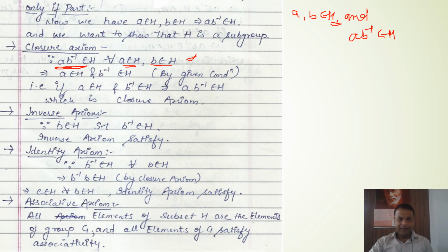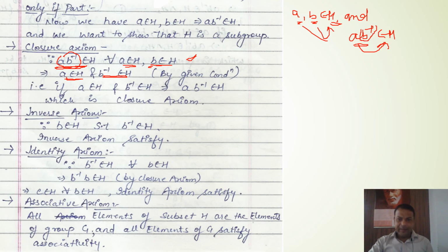Now we are assuming it. As we are noting here, the composition AB inverse is available in H, and A and B are also available in H. So this composition can be generated only if this B inverse belongs to H. Please try to understand that I am saying A belongs to H, B belongs to H. These are two different elements belonging to H, and we are saying that AB inverse belongs to H. So please look at here.